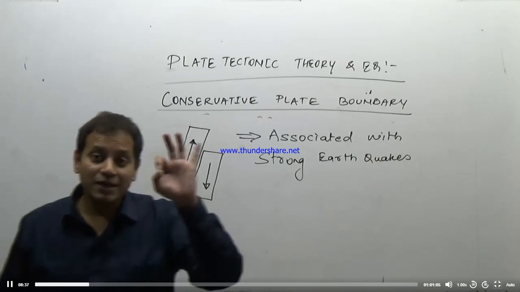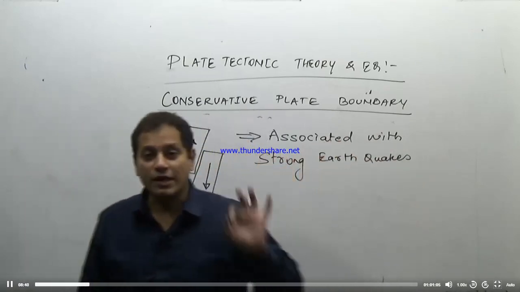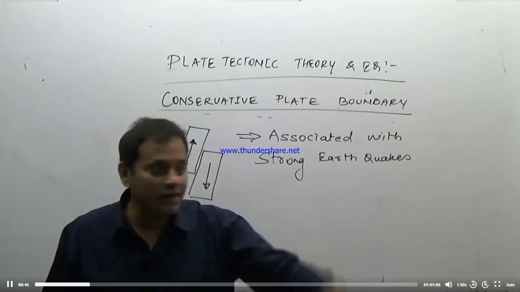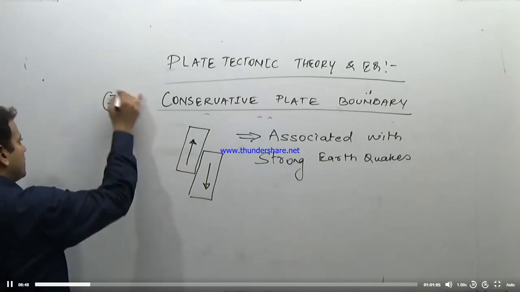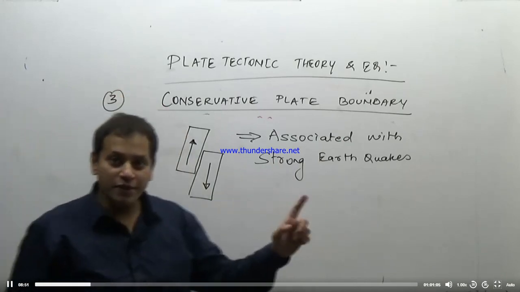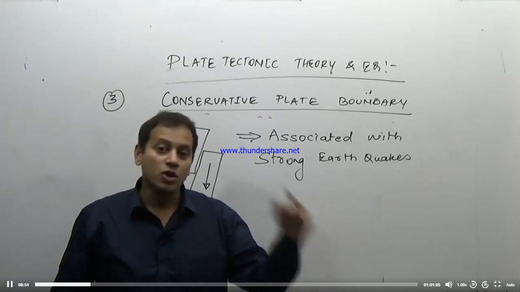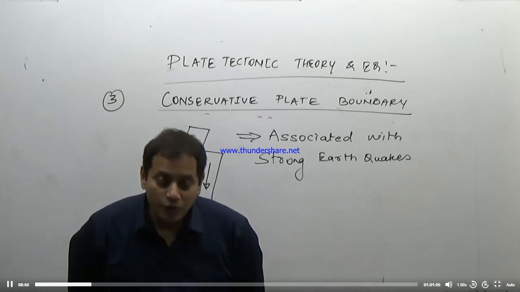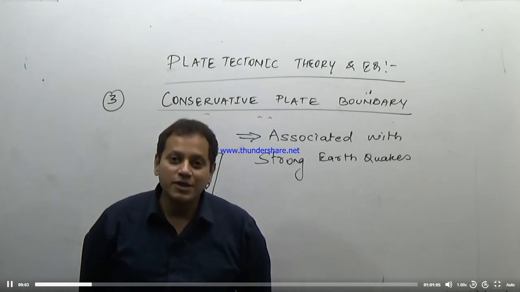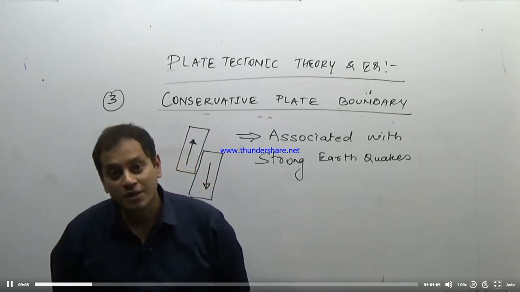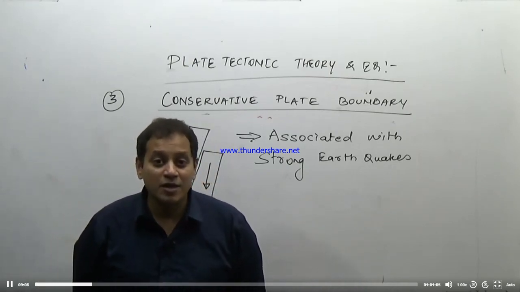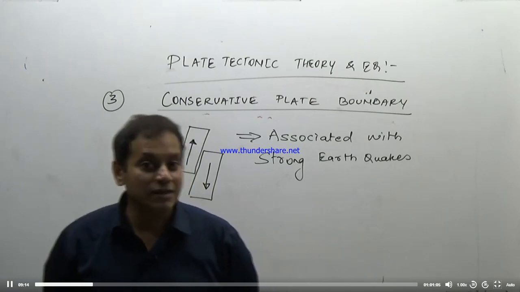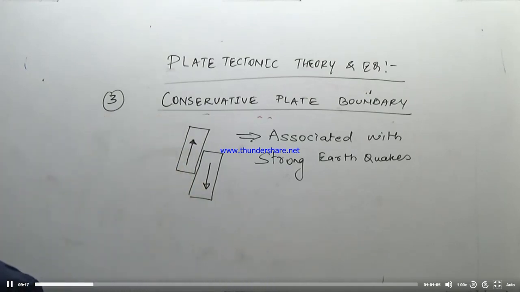Now you remember the theory from your lecture on volcanism. Was the transform plate boundary, or the conservative plate boundary, the third kind of boundary, associated with volcanoes? No. The transform or conservative plate boundary was not associated with volcanism. Only the first two, the convergent and divergent plate boundaries, are associated with volcanism, but the transform or conservative plate boundary is not associated with volcanism; it is associated with strong earthquakes.